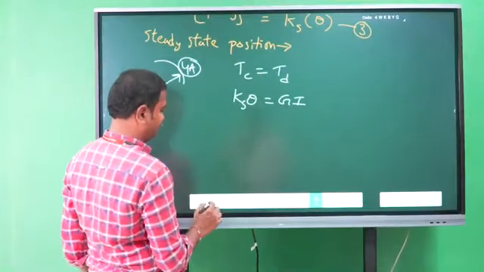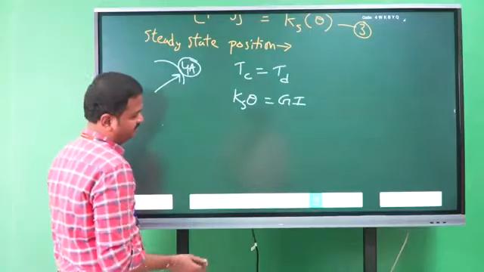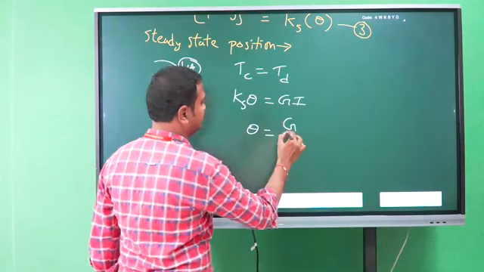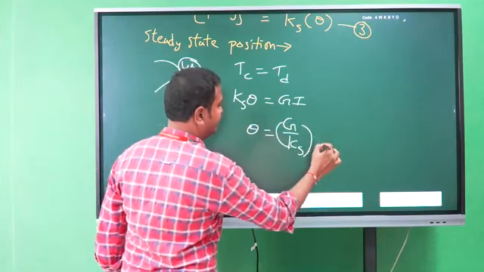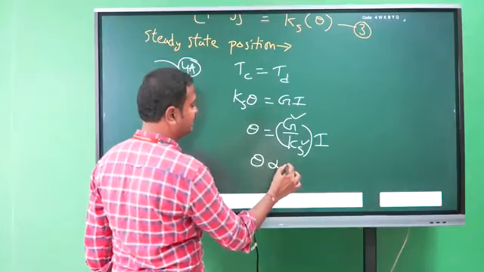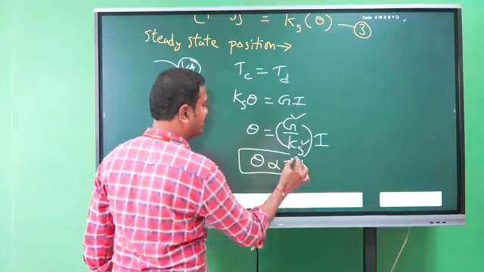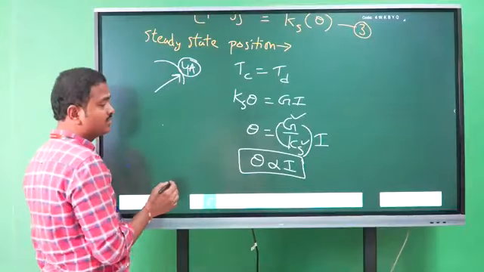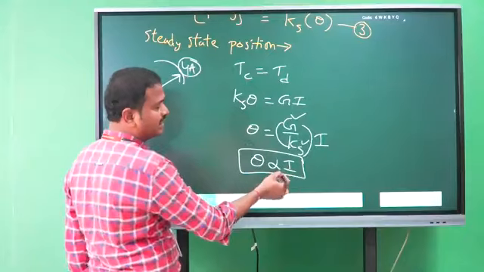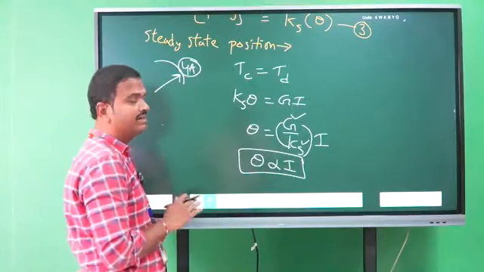Okay. Therefore, theta equal to G by Ks into I. G is also constant, Ks is also constant. Therefore, the angle of deflection is directly proportional to the magnitude of current. Okay. So the pointer movement is directly proportional to the magnitude of the current flowing through the instrument.